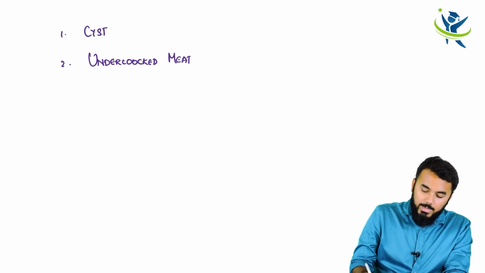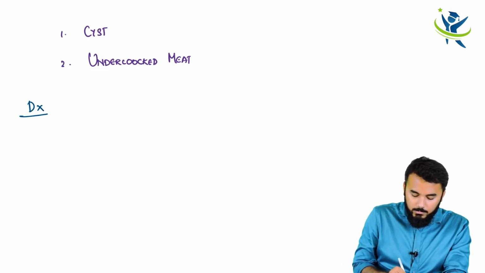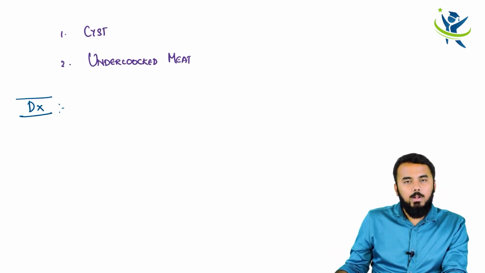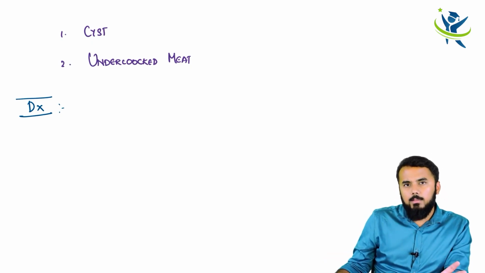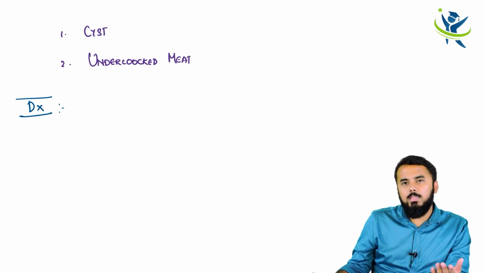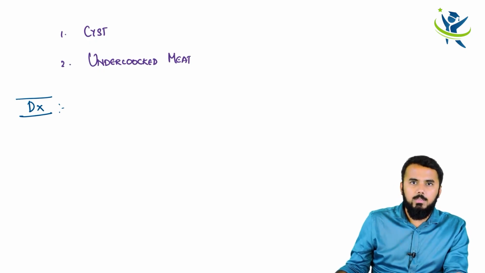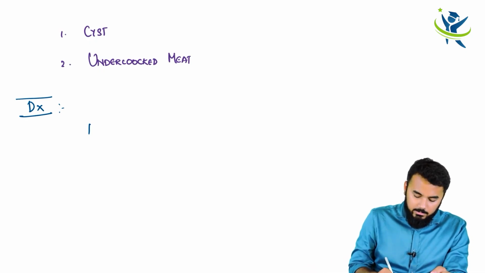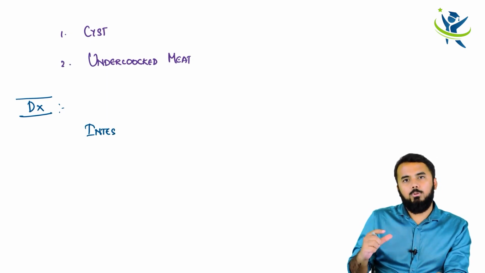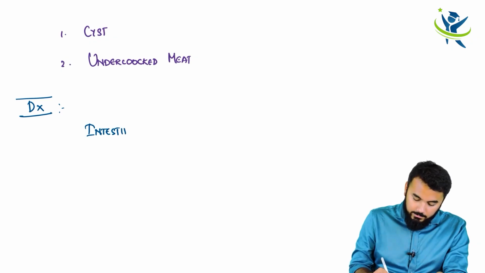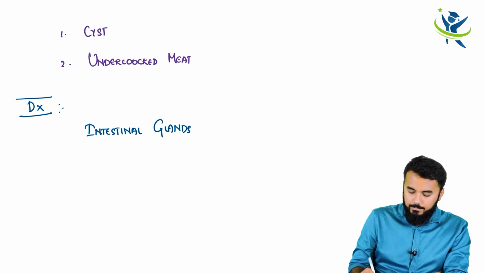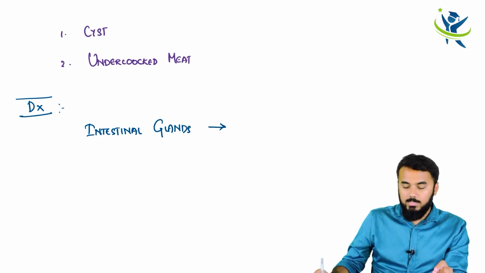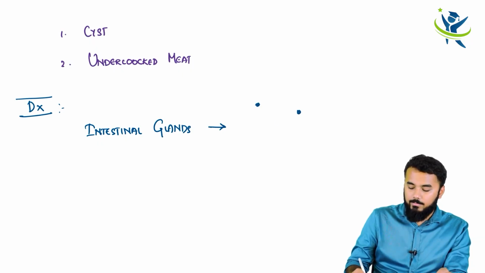Okay, now how do you diagnose this case? This will mainly lodge in the intestine and damage the intestine. When you take a biopsy, put it under a microscope and look at the intestinal glands, you would see that there are minute dots everywhere.